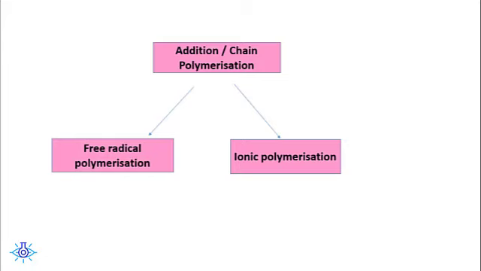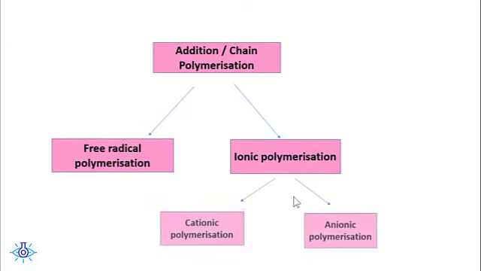If the addition polymerization is taking place with the help of free radicals, that polymerization is called free radical polymerization. If the addition polymerization is taking place with the help of ions, then we call it ionic polymerization.